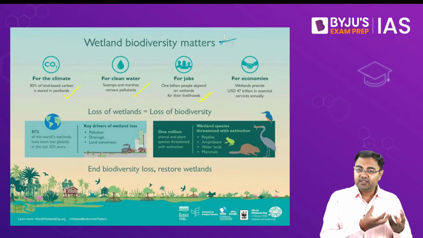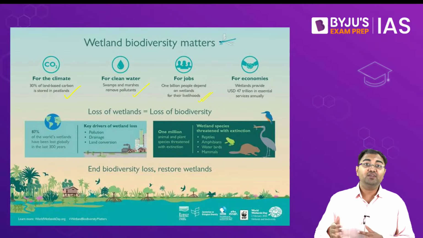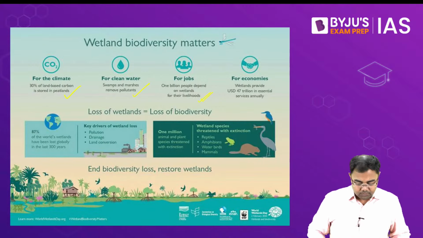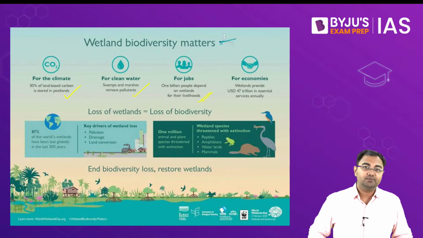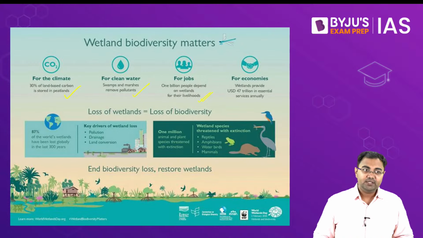We have seen that in the West Bengal part or the Bangladesh part, almost 25% of the wetlands have been destroyed because of the way in which we have been using all the timber and the services from these wetlands. That is what degradation basically is.